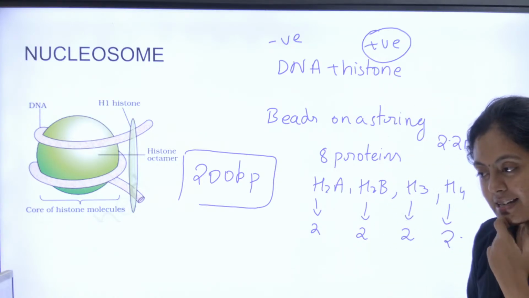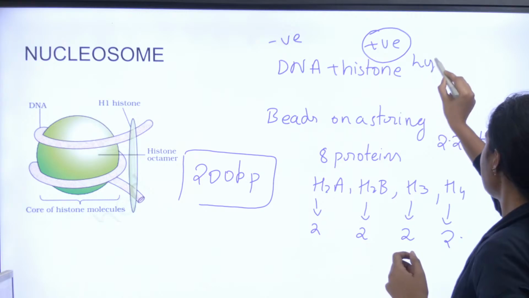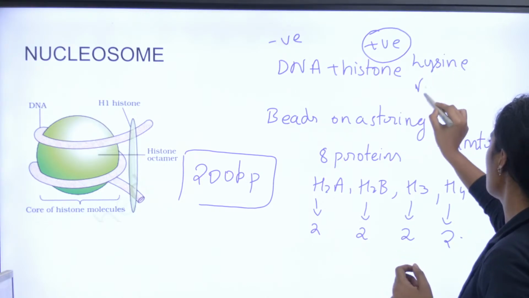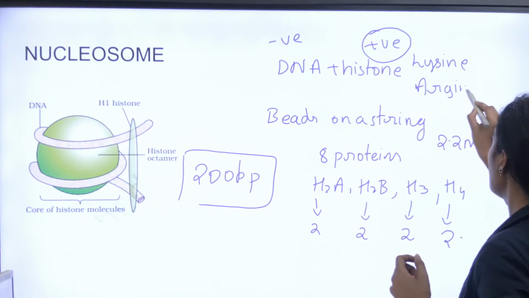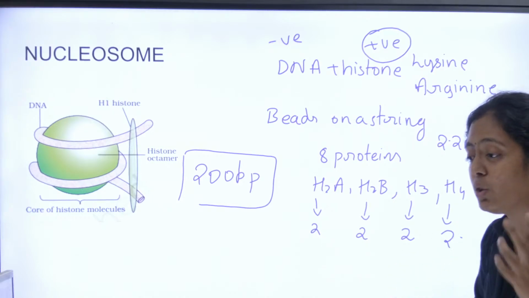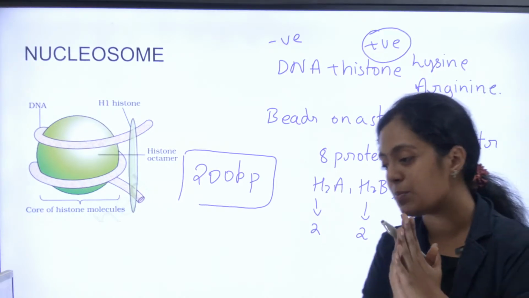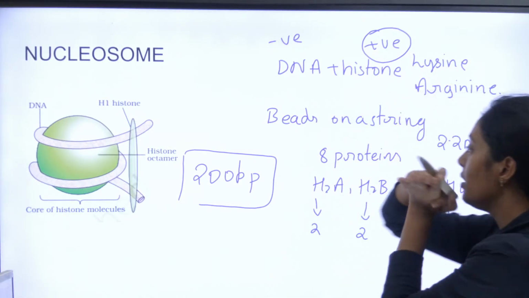Let me write. Lysine and arginine. This is an MCQ question, a neat question. Lysine and arginine are the 2 important amino acids that are present in your histone.